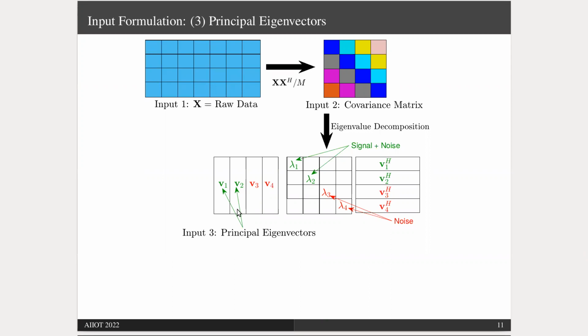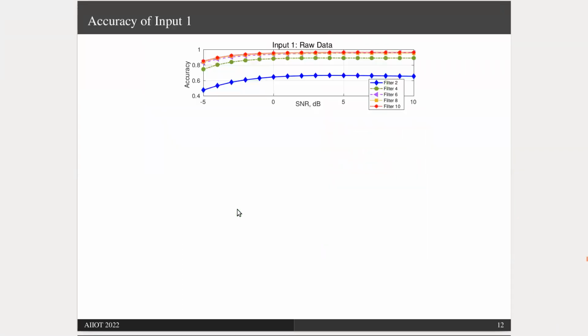Before we talk about the fourth type of input, let's see how well these three input formulations work. This plot shows the CNN classification accuracy for the raw data at different signal to noise ratio, SNR. We consider filters of sizes 2 by 2, 4 by 4, 6 by 6, 8 by 8, and 10 by 10.